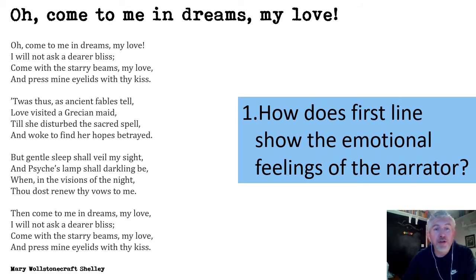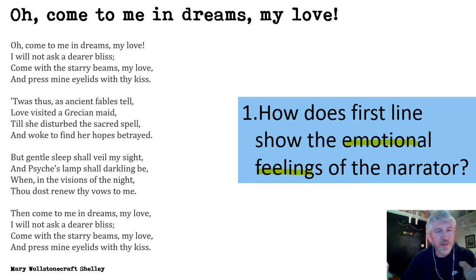"Oh, come to me in dreams, my love," and that first line has two things that I think are important in relation to this idea of emotional feelings. If you look at the words in that line, there isn't really any emotional words. Only the word love is kind of an emotional word.